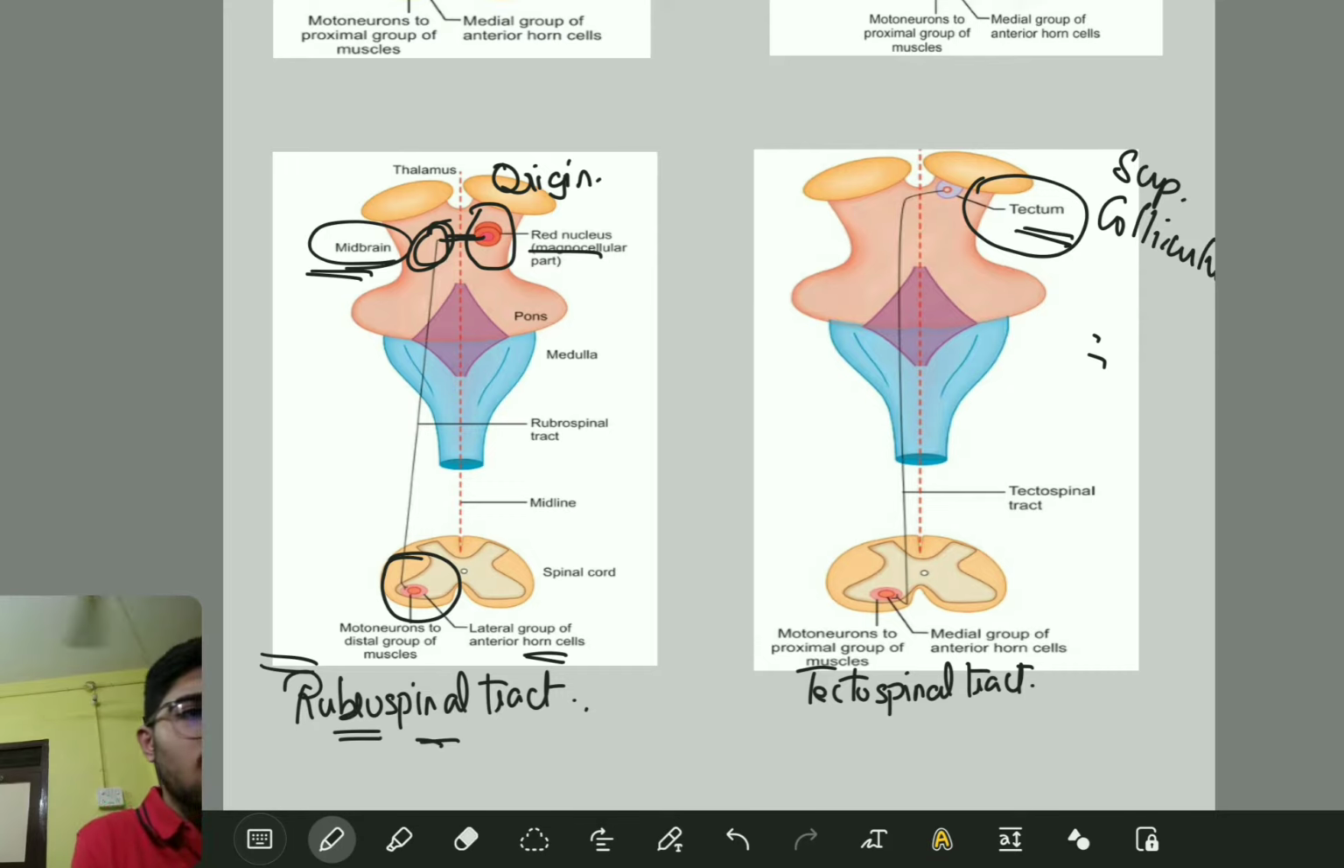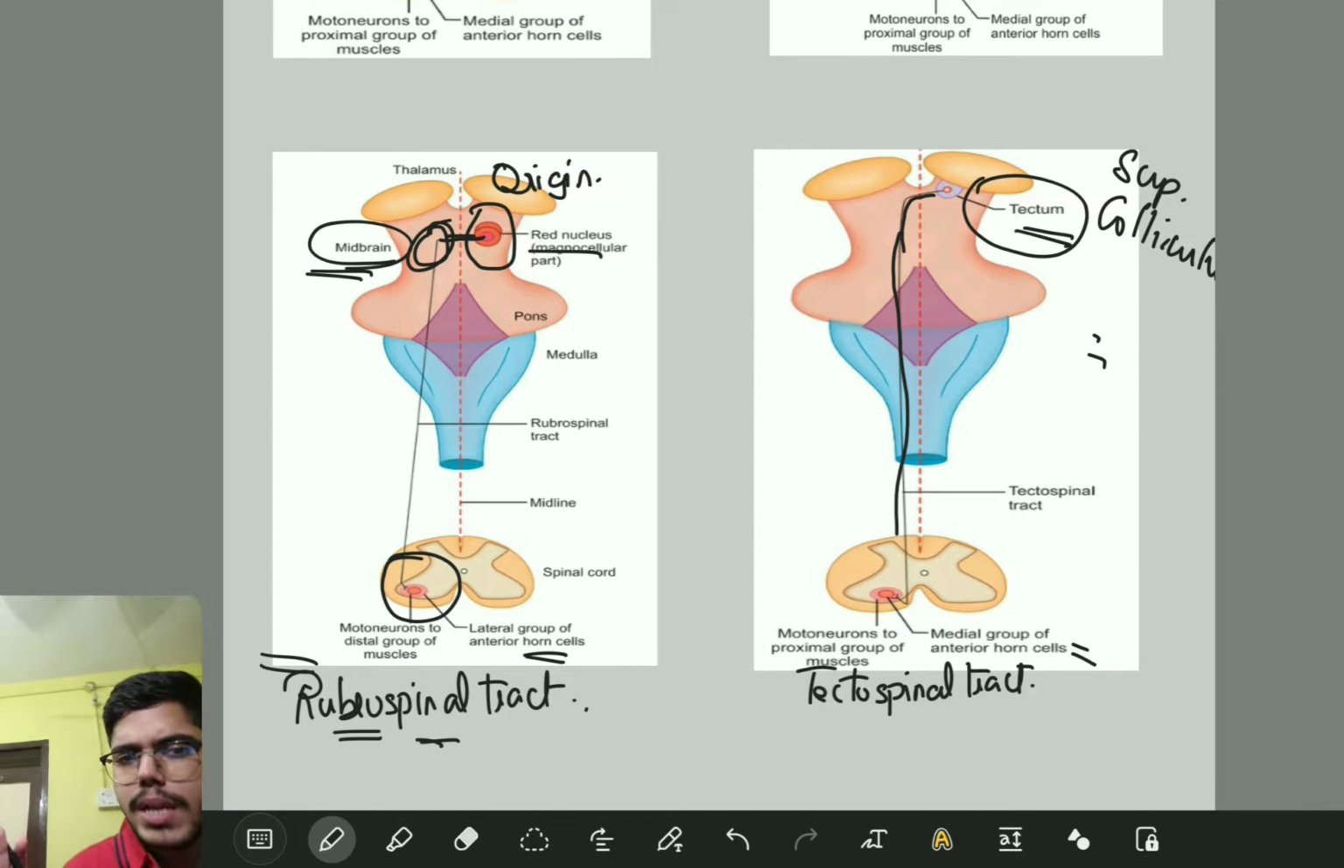Next, very important, what is the course? How does it move? Does it decussate? Does it cross over? Yes. So it is crossing over to the opposite side, we have seen, and then it moves through the periaqueductal gray matter and it terminates mainly to the medial group of anterior horn cells. That is the medial group of interneurons and the motor neurons. Very important point. Is it fine?